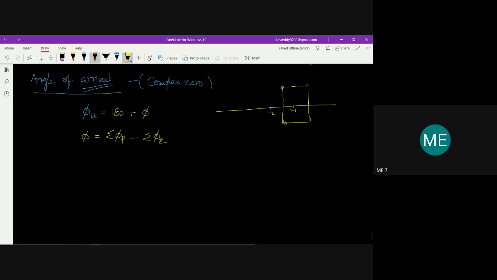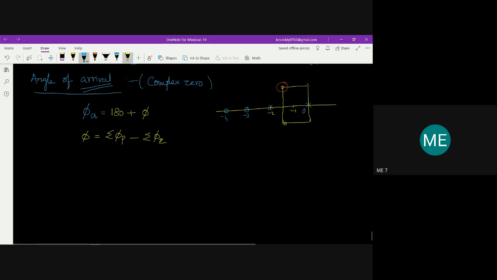Any one of the complex zeros is considered while calculating the angle of arrival. Then, if you have poles, for example at 0 we have one pole, and a zero at -3, and at -4 one more zero.